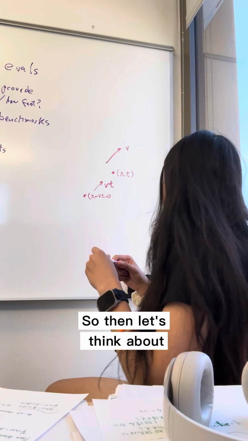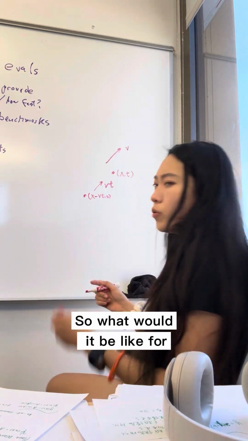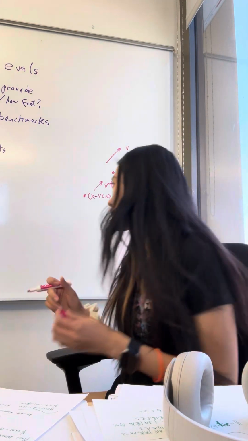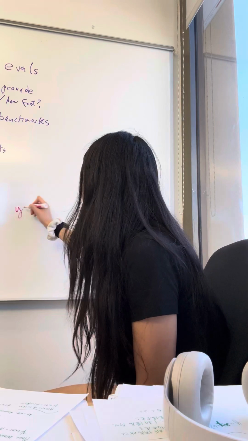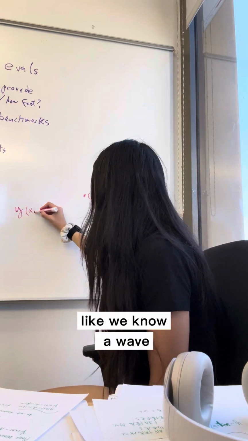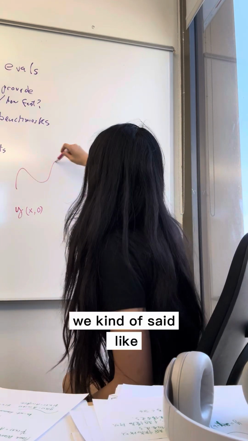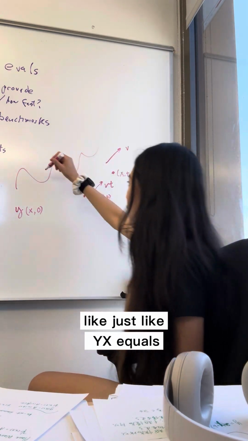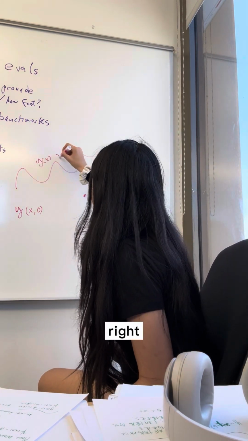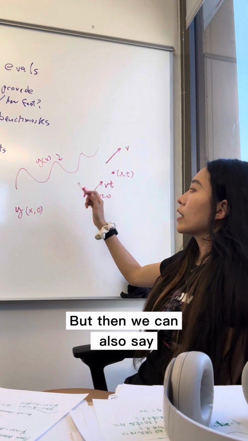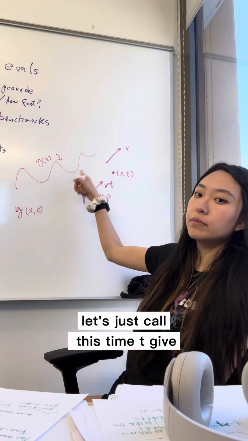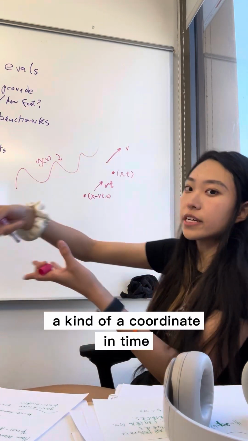So what would it be like for a wave in this situation? We said y of x equals this, but we can also call this time 0, giving it a coordinate in time.